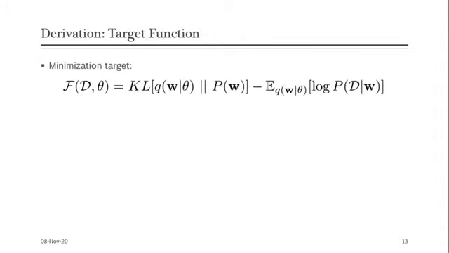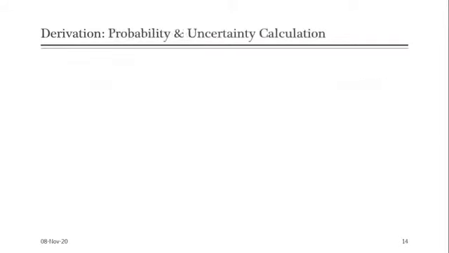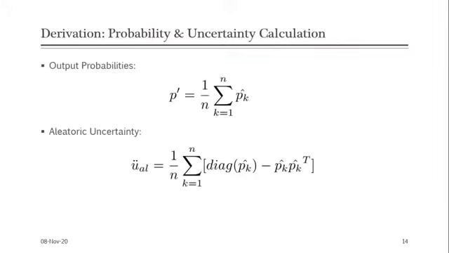So our minimization target becomes this F(D, theta). Now the first term is the Kullback-Leibler divergence and the second term is the negative log likelihood loss, which depends on data. However, this first term is still intractable, so we make it tractable by making it a closed form, drawing fixed Monte Carlo samples from the distribution. So after algebraic and other simplifications, we obtain the output probabilities and the aleatoric uncertainty of our model. We can also derive the epistemic uncertainty similarly, but that's not our focus right now.